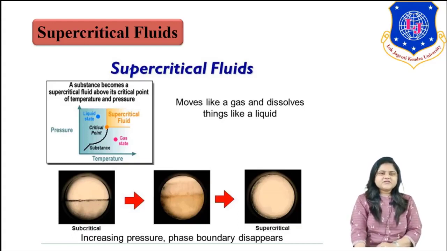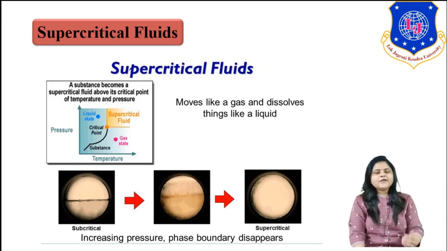That means there is no distinct difference between gas phase and liquid phase at supercritical condition.